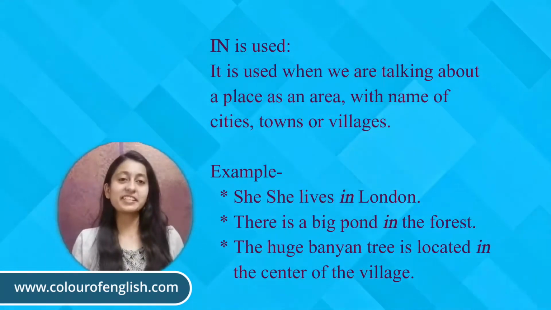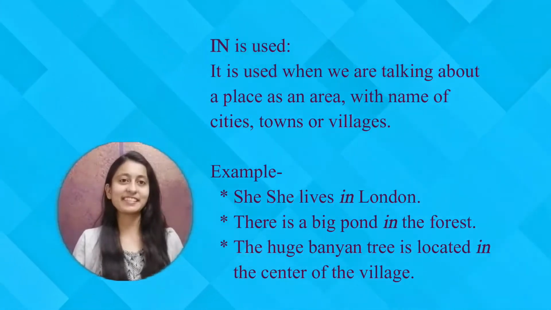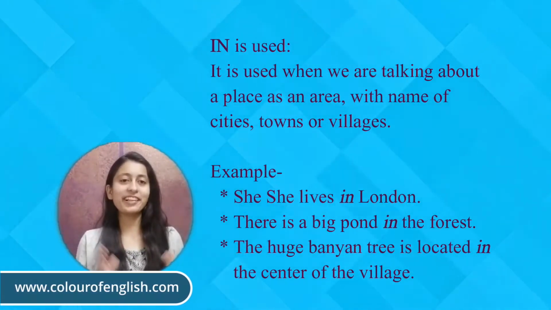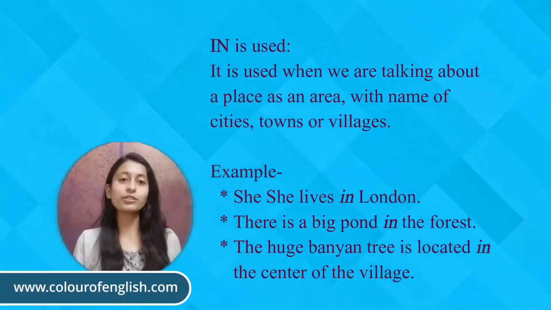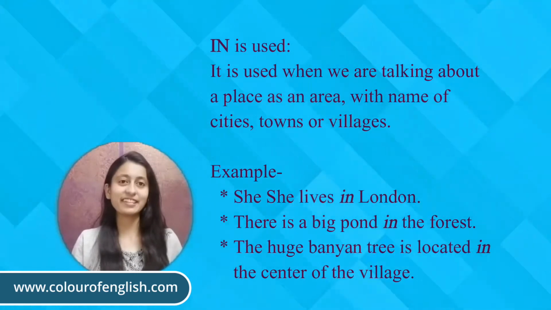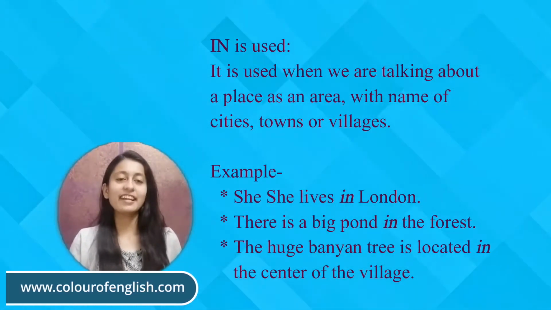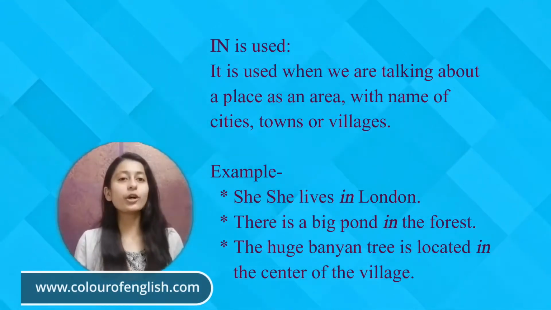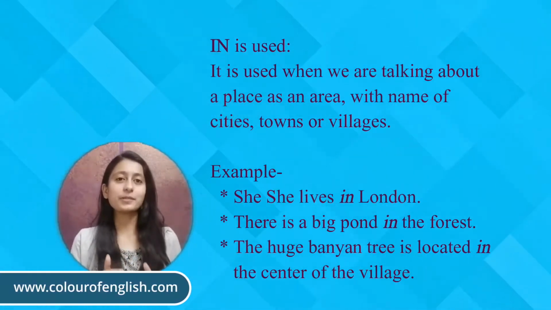Now we will discuss the uses of in regarding preposition of place. In is used when we are talking about a large area, with the names of cities, towns, or villages. For example, she lives in London. Here London is the name of a city. We are talking about a large area. So in is placed before that.